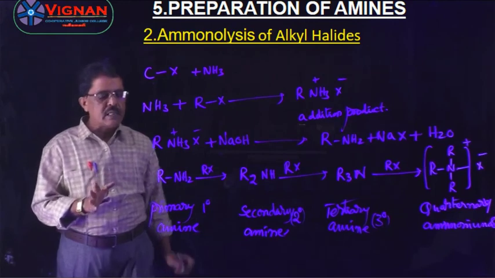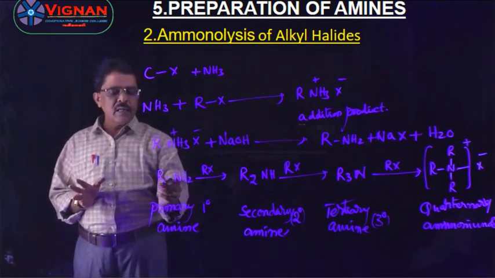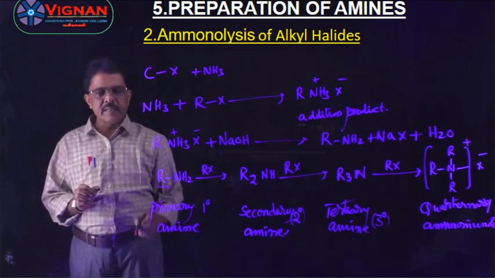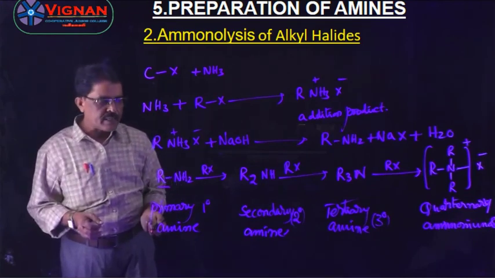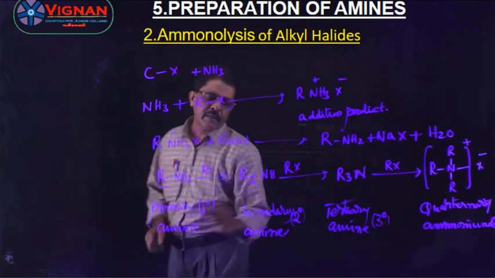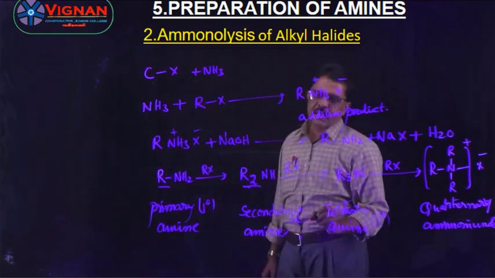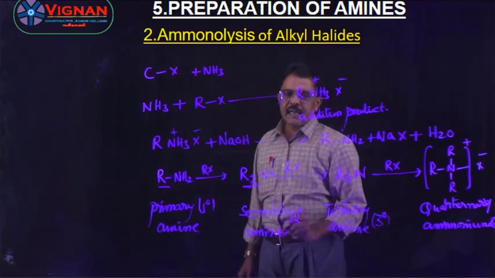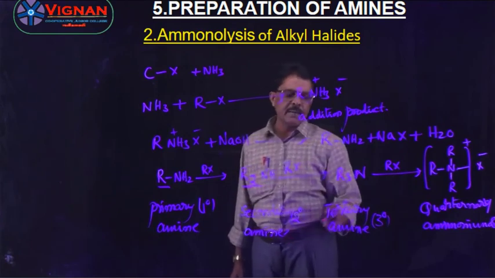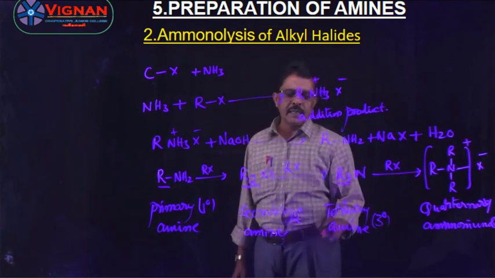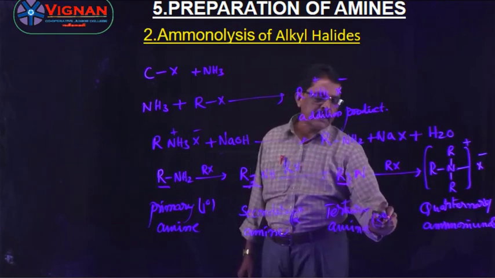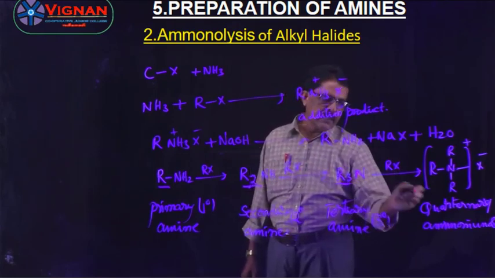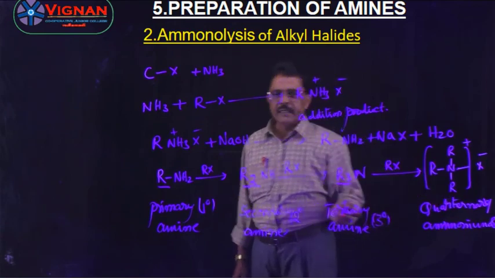That means if only one alkyl group is present at the nitrogen atom of the amine, we can say it is the primary amine or 1 degree amine. If 2 alkyl groups are present, it is the secondary amine or 2 degree amine. If 3 alkyl groups are present, it is the tertiary amine or 3 degree amine. And finally, a quaternary ammonium salt is formed.